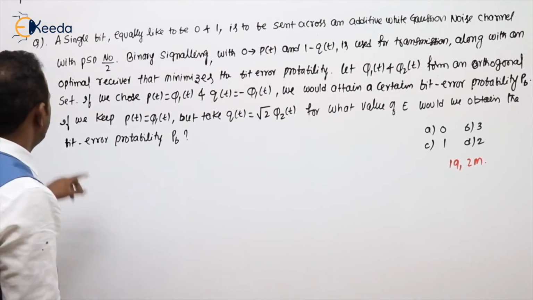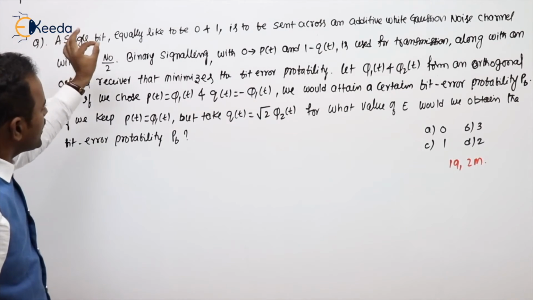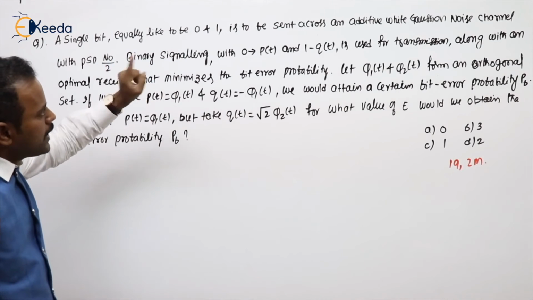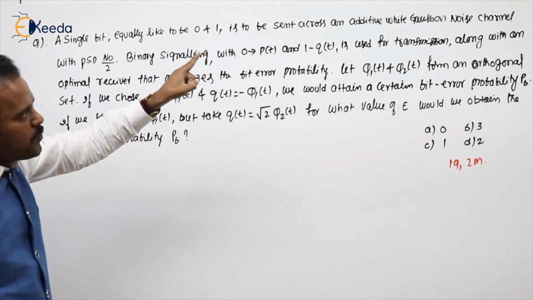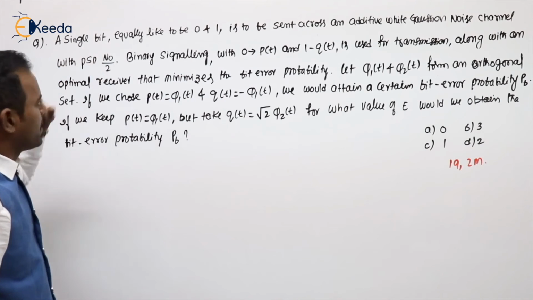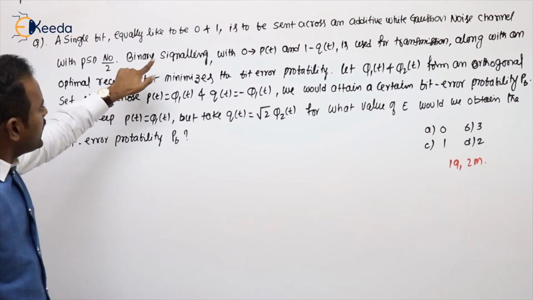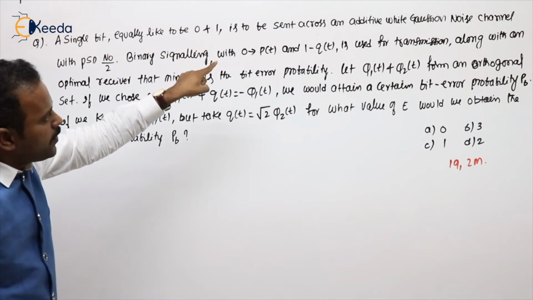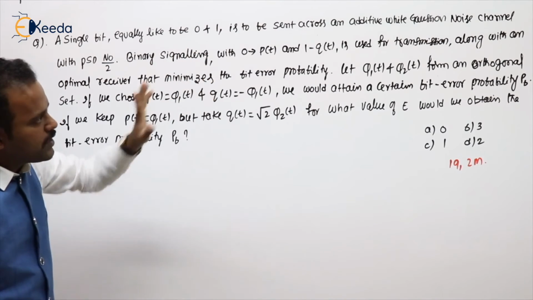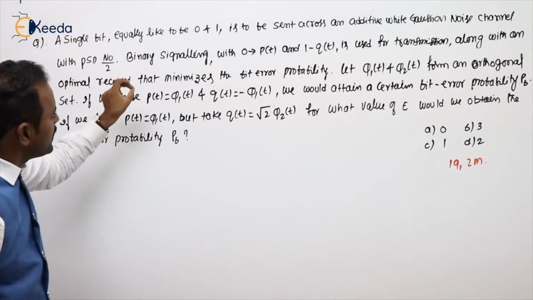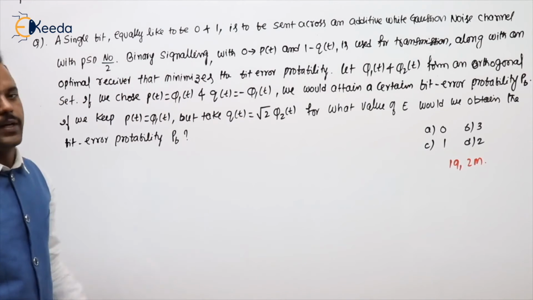See the next problem. A single bit equally likely to be 0 and 1 is to be sent across an additive white Gaussian noise channel with PSD N0 by 2. Binary signaling with 0 as p of t and 1 as q of t is used for transmission along with an optimal receiver that minimizes the bit error probability.